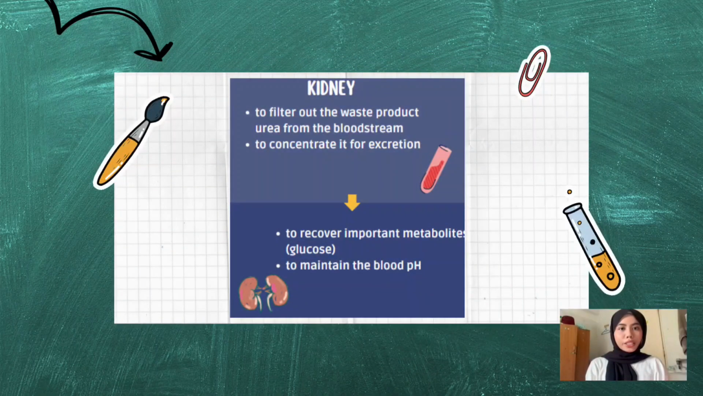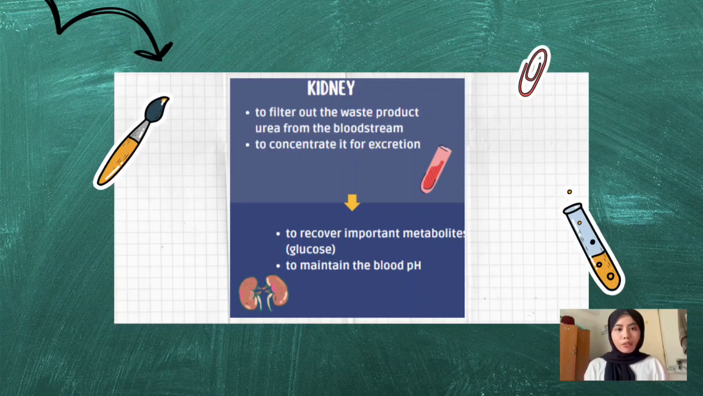The first biological function of the kidney is to filter out the waste product urea from the bloodstream. Urea is a waste product generated by the liver during the breakdown of amino acids. Then it is transported through the bloodstream to the kidney. The kidney filters waste products like urea and creatinine from the blood, then removes them through urine.